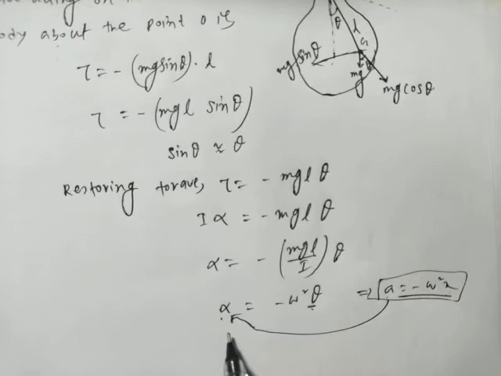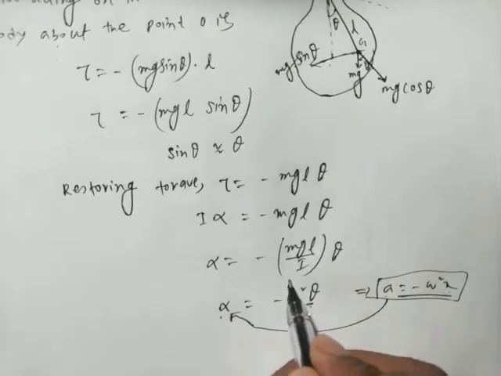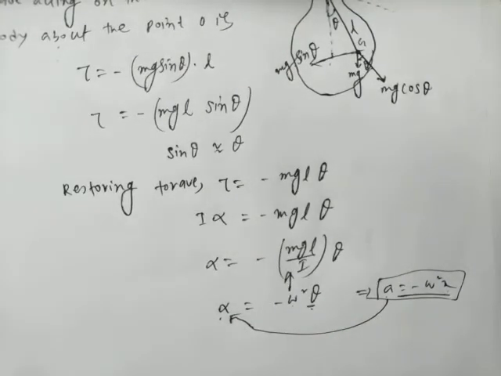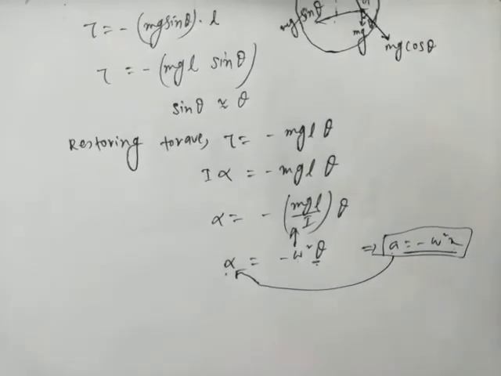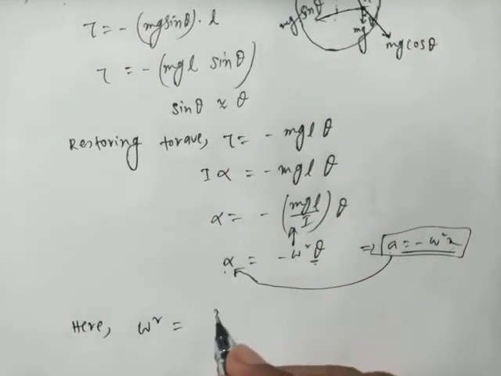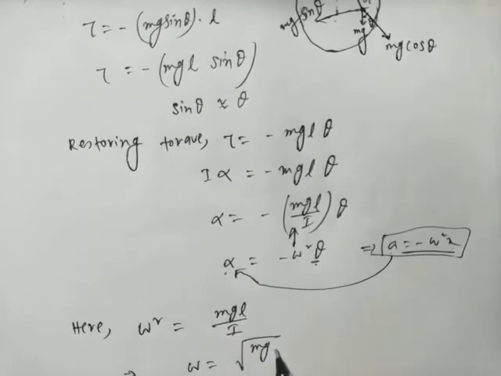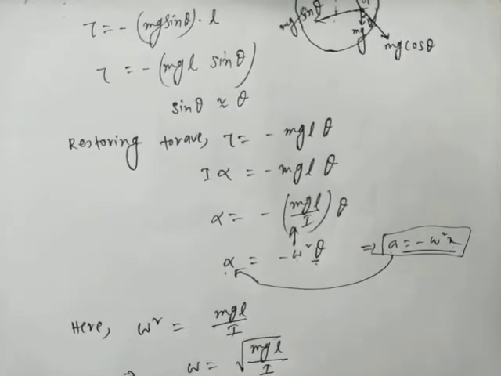Here also we will get a similar kind of relation, that is alpha is equal to minus omega square theta. Comparing these two equations, we will get omega square is equal to mgl divided by I. So here also omega square is equal to mgl divided by I, which implies that omega is equal to root mgl divided by I.